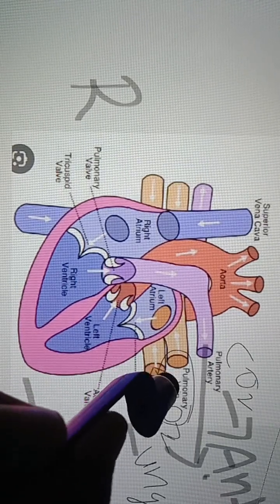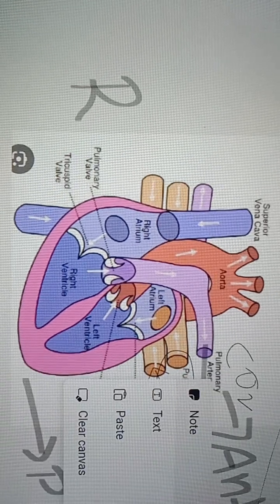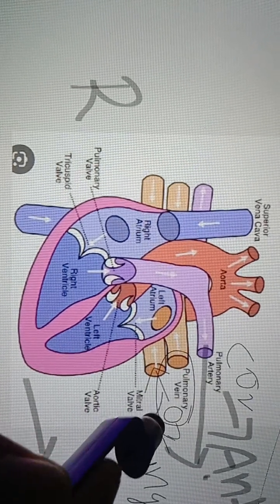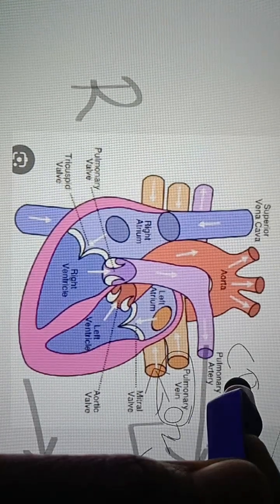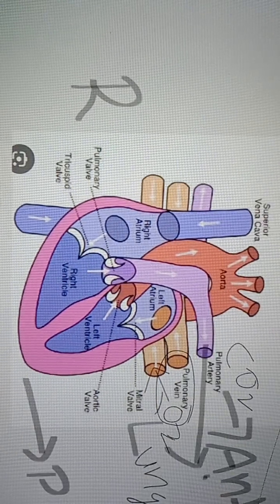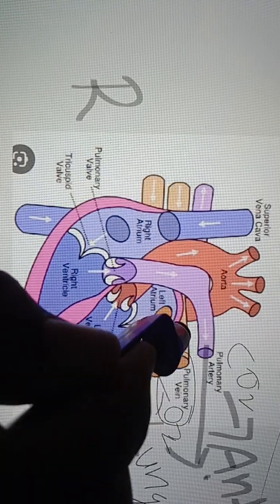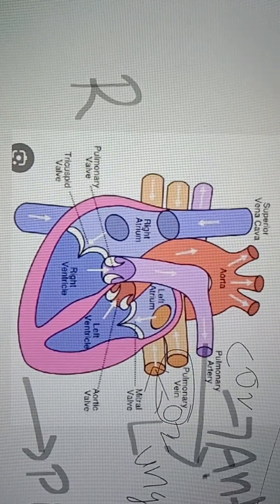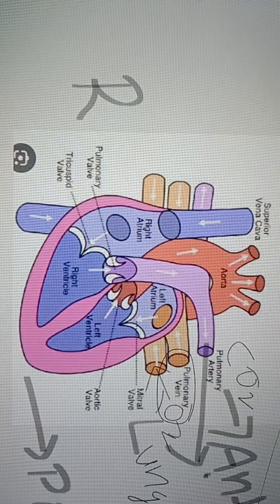So the pulmonary artery carries deoxygenated blood and the pulmonary vein carries oxygenated blood. Deoxygenated blood goes to the lungs from here, and from the lungs it is brought back to the heart. Okay, I think you understand the names, right? Next,